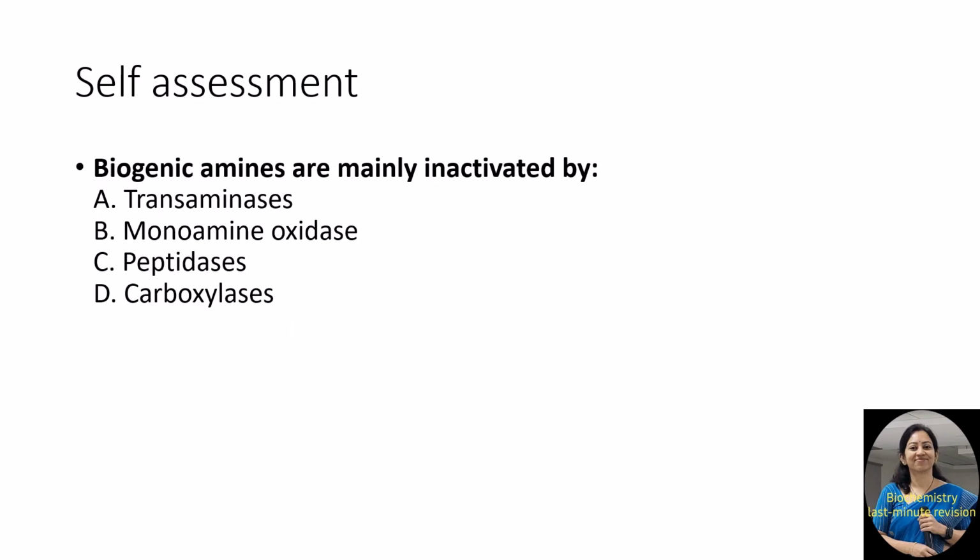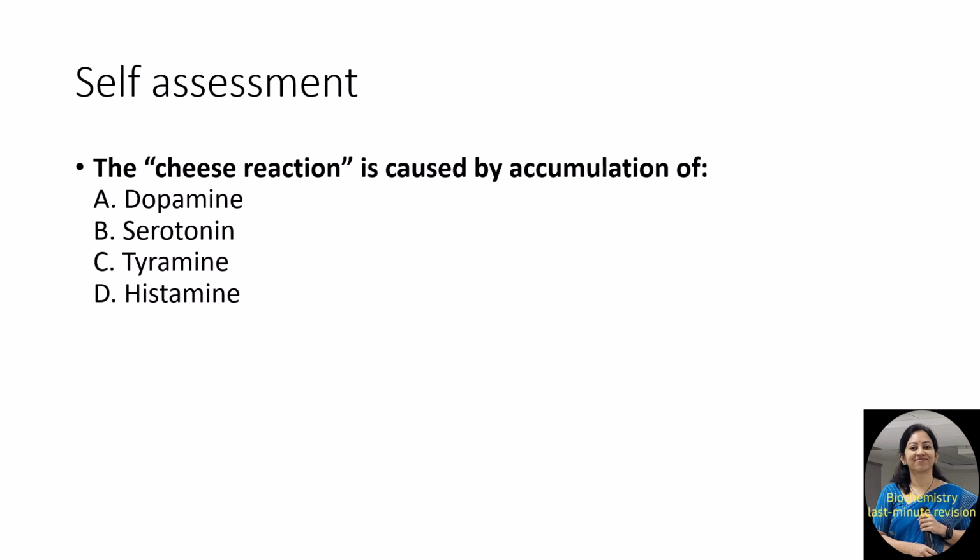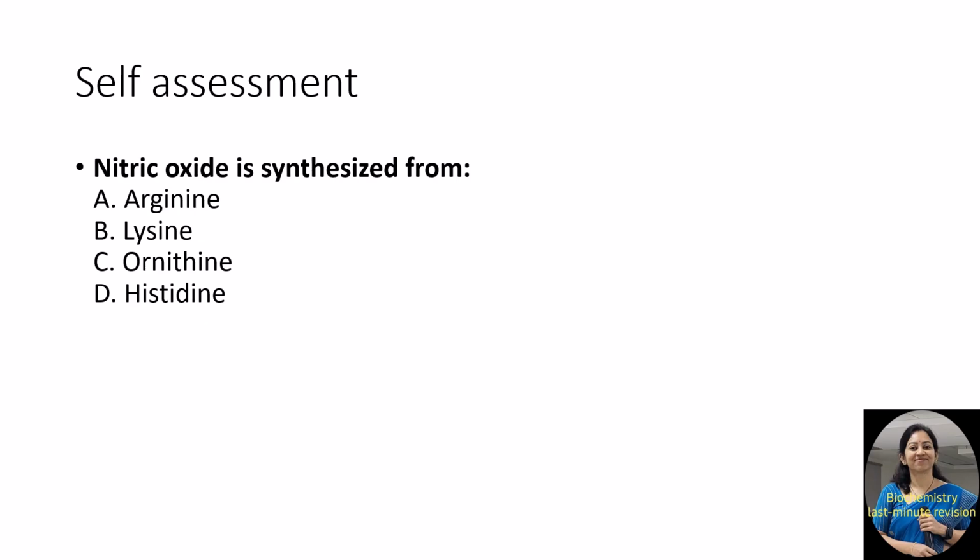Biogenic amines are mainly inactivated by monoamine oxidase, which converts the amines to safer aldehydes. The cheese reaction is caused by accumulation of tyramine. Tyramine is formed from tyrosine. Now this tyramine is degraded by monoamine oxidase. In patients taking monoamine oxidase inhibitors, tyramine is not getting degraded. It gets converted to norepinephrine, and this norepinephrine produces profound vasoconstriction, which is known as cheese reaction or the hypertensive crisis.